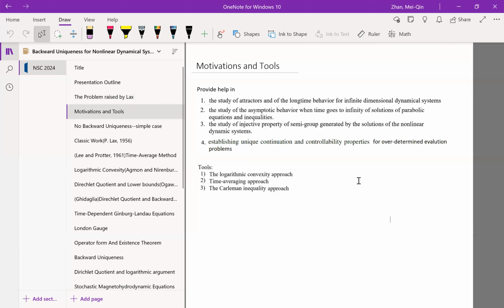Furthermore, it helps establish the unique continuation and the controllability property for overdetermined evolution problems. The tools used to study it are basically the log-convexity approach, the time average approach, and the Carleman inequality approach.